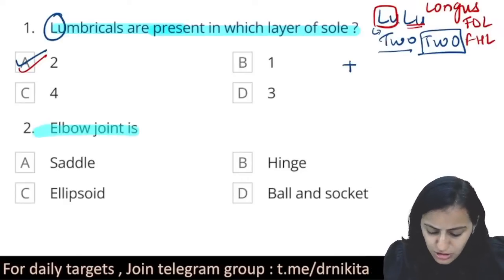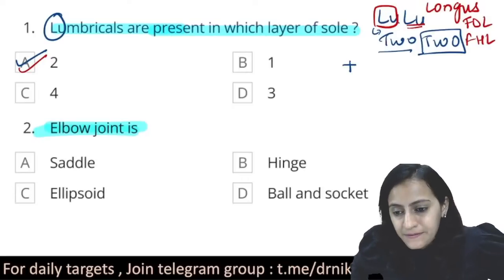Next one, elbow joint is what type of joint?